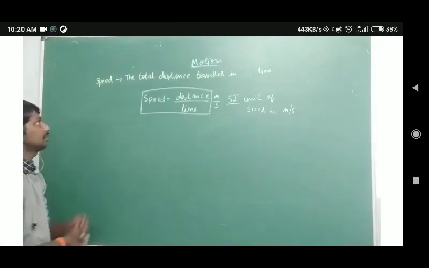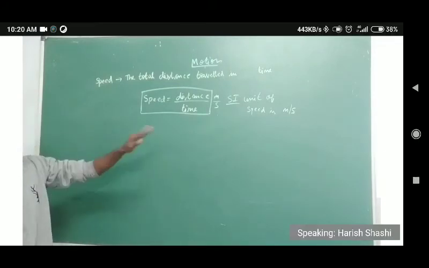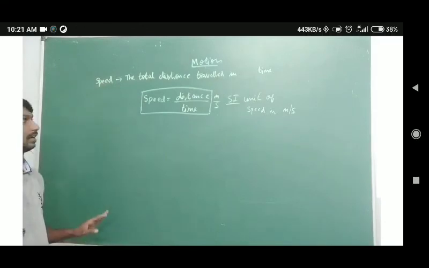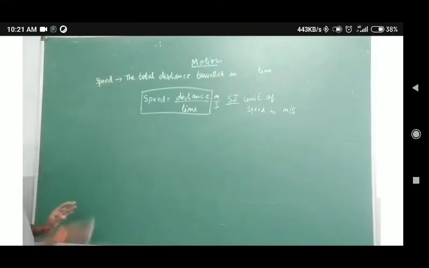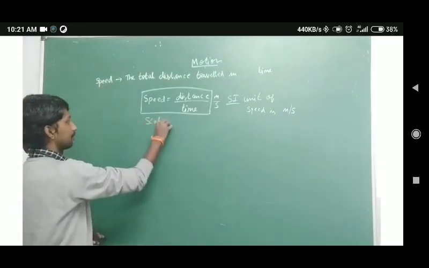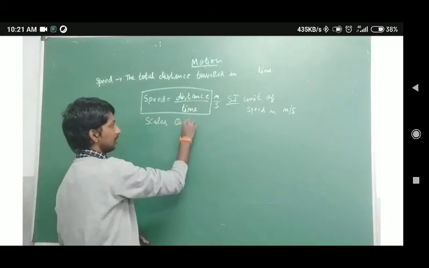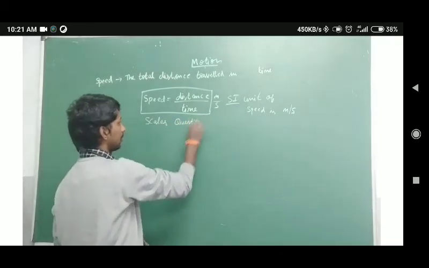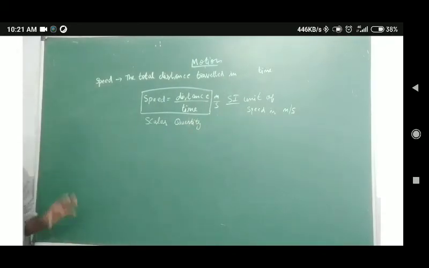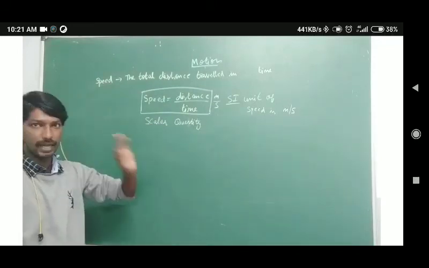So this is the definition and expression as well as the SI unit of the term speed. And one more thing is, speed is a scalar quantity. Of course, I have just explained what a scalar quantity is. It has only the value but not the direction. It has only the value, that is magnitude.